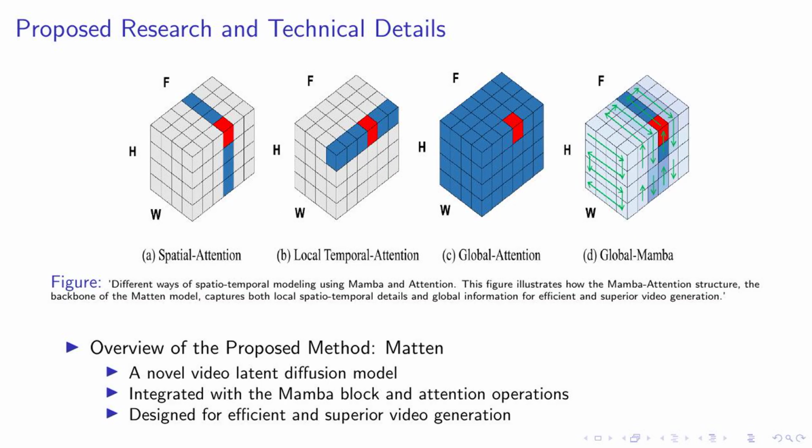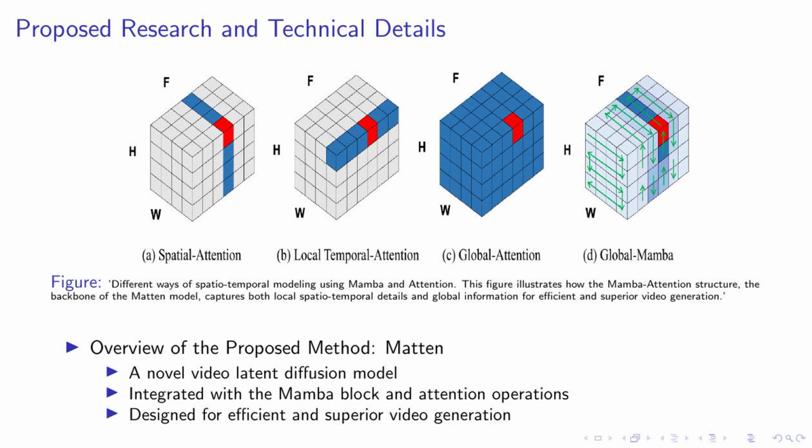On this slide, we delve deeper into the technical details of our proposed method, Matten. As you can see in the figure, we illustrate different ways of spatio-temporal modeling using Mamba-Attention. This is the backbone of our Matten model. It's designed to capture both local spatio-temporal details and global information, which is crucial for efficient and superior video generation.